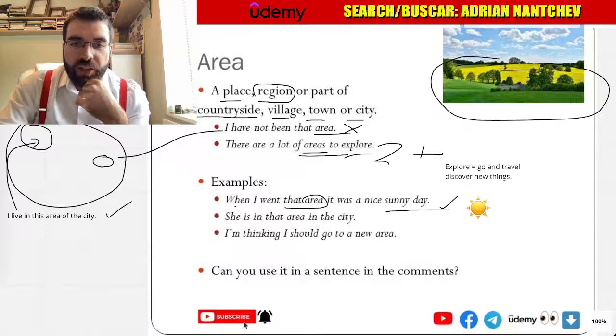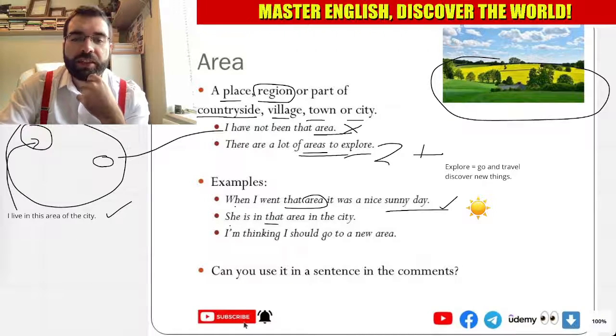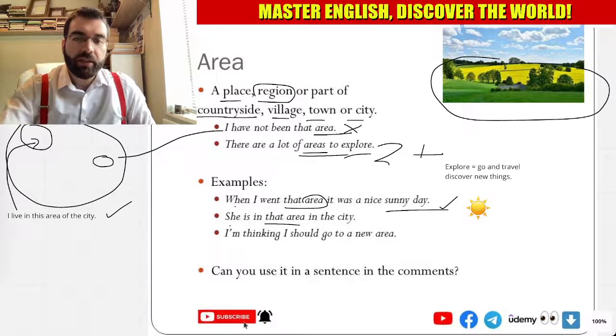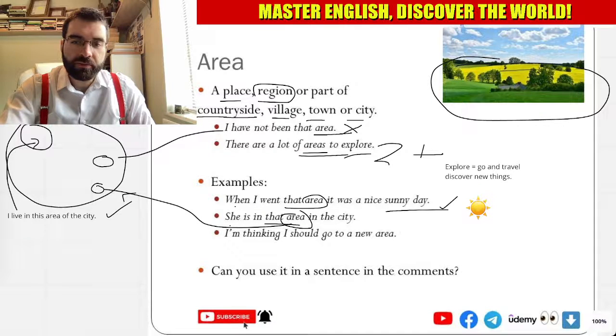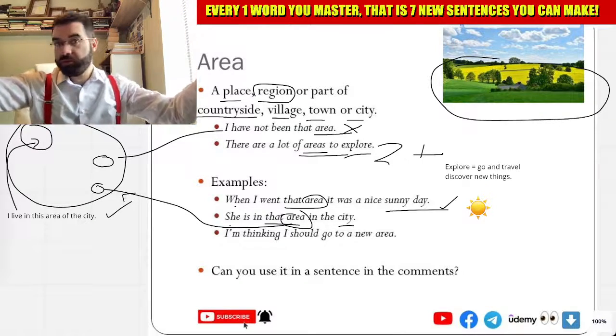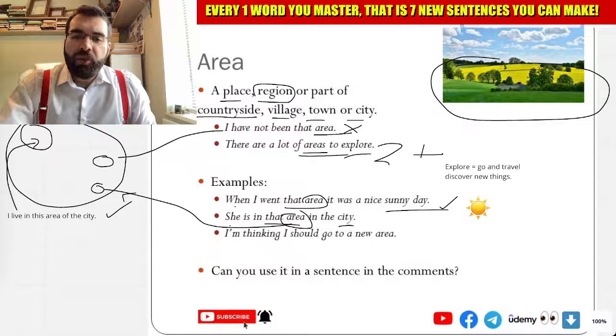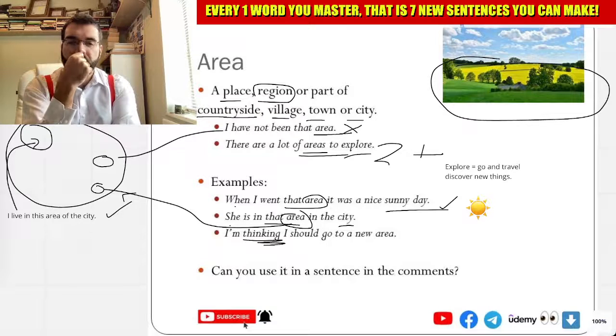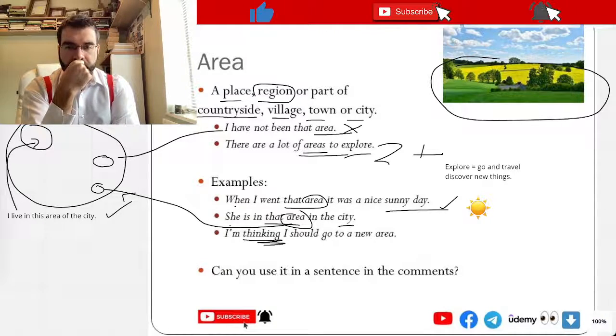So, she is in that area of the city. So she is in that area, let's say here, of the city. The city. I am thinking, I, subject, am thinking, verb, that I should go to a new area.